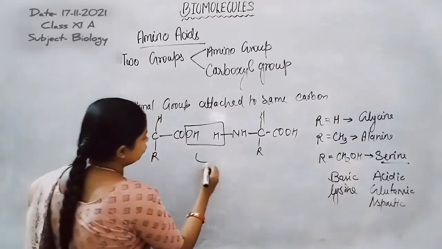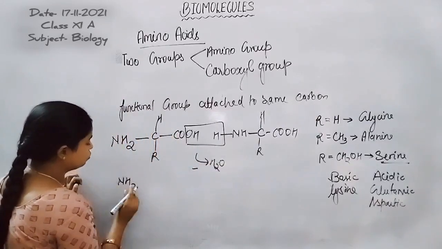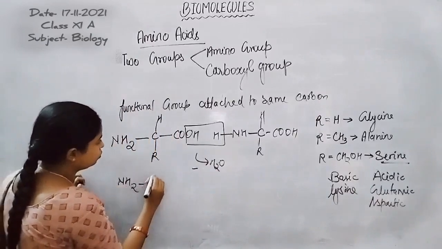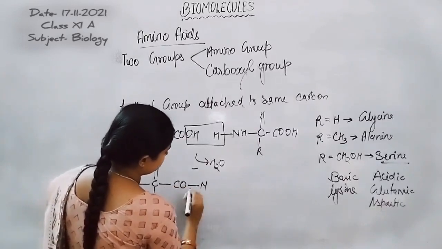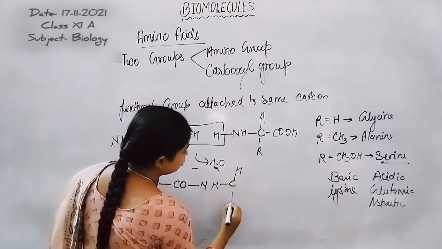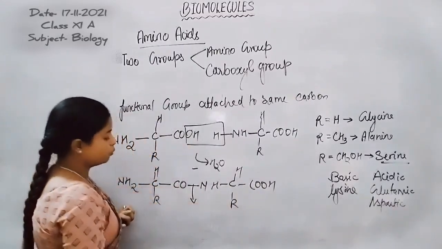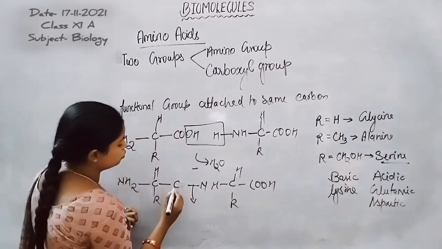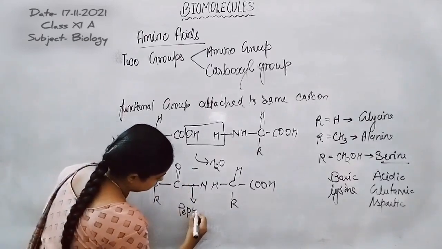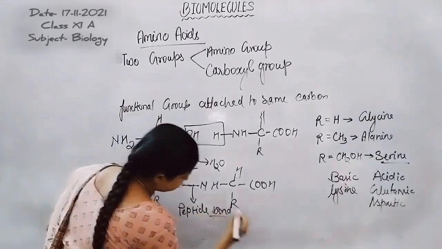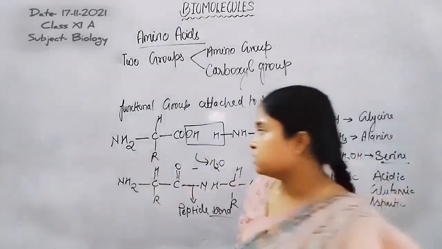Now after the removal of one water molecule, or dehydration condition, the peptide bond formation occurs between the two amino acids. Now here is NH2, carbon, R, CO, N, H, C, H, R, COOH. So the bond formed between the carbon and nitrogen is known as the peptide bond. So this is the peptide bond. So here is the overall picture of the amino acids which participate in the formation of protein synthesis.